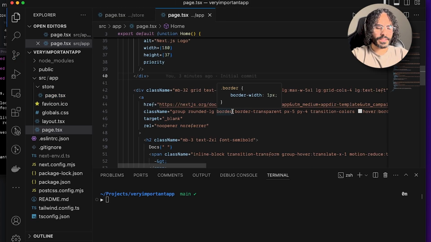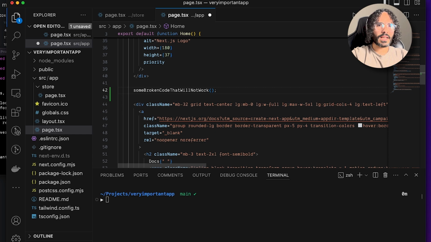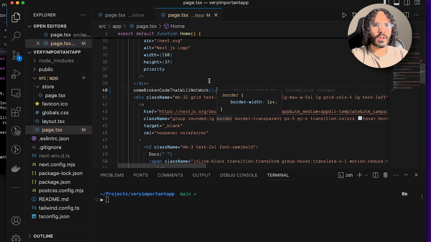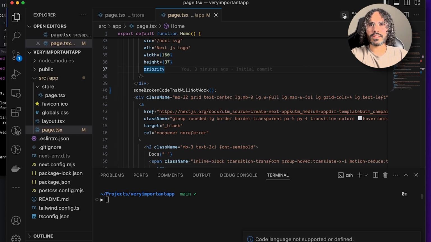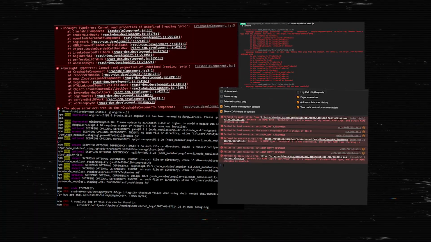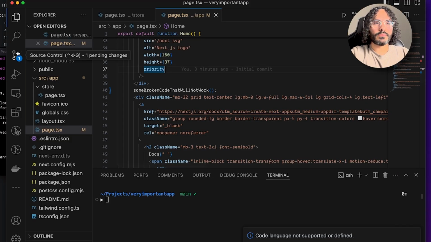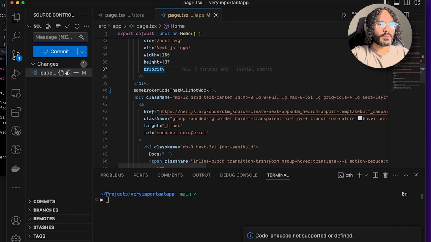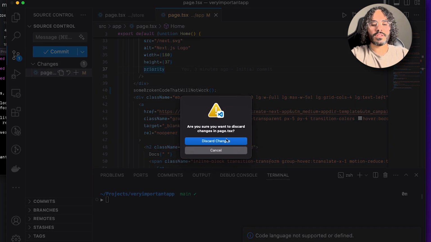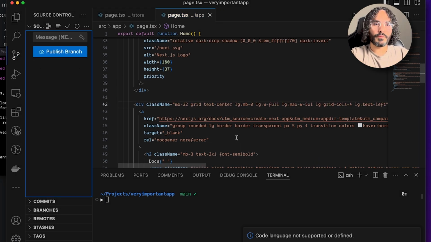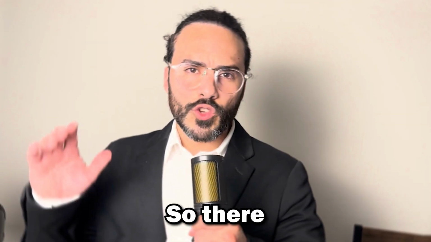Okay, you know what? Let's go ahead and try this again. So let's add that code that we had before, and let's run this. Nope, I'm not gonna go through that again. I'm just gonna revert the changes right here and discard changes. Yes, cool. I'm definitely not gonna go through that again. So there you have it.